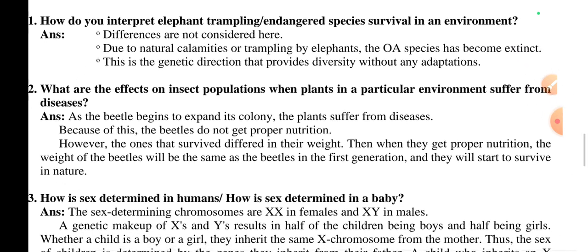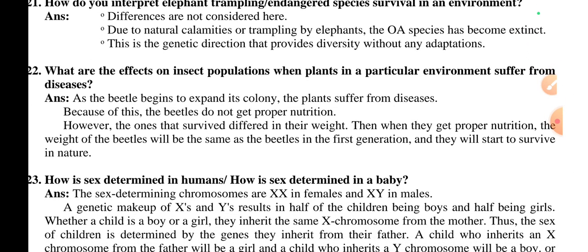What are the effects on insect populations when plants in a particular environment suffer from disease? As the beetle population begins to expand its colony, the plants suffer from disease. Because of this, the beetles do not get proper nutrition. However, the ones that survived differed in their weight. Then, when they get proper nutrition, the weight of the beetles will be the same as the beetles in the first generation, and they will start to survive in nature.